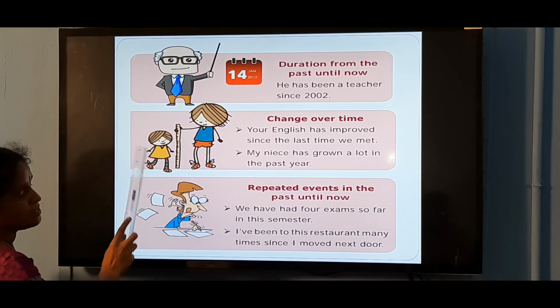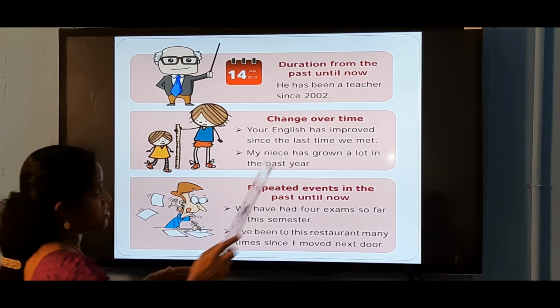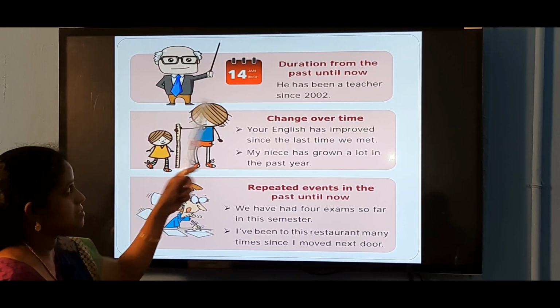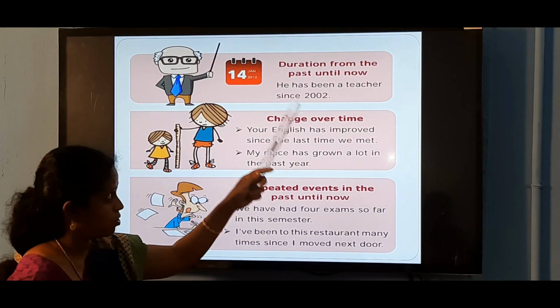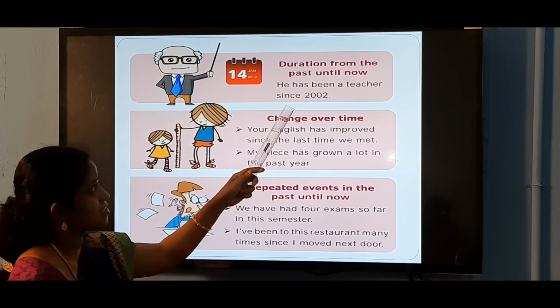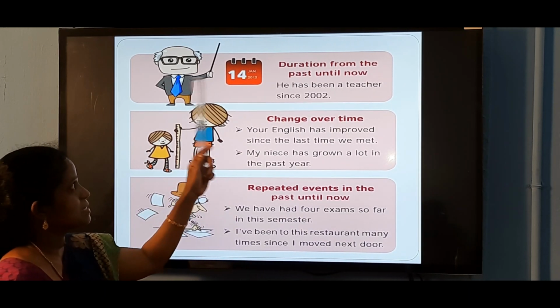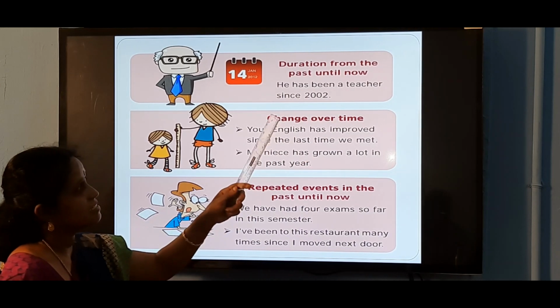We use present perfect for the duration from the past until now, for actions that are going on now, which started in the past. She has been a teacher since 2002. Now he is also a teacher, but the action started in the past. So we use present perfect here. He has been a teacher. In the sentence, since.